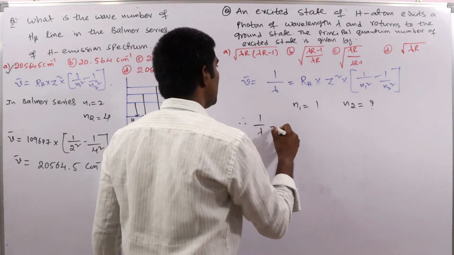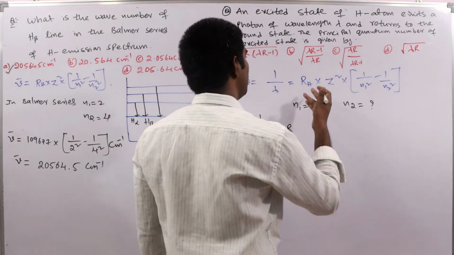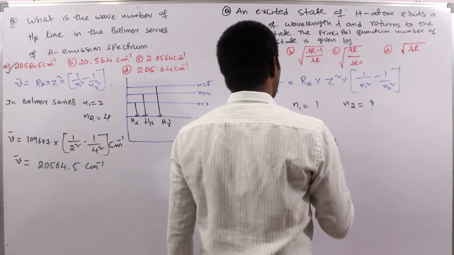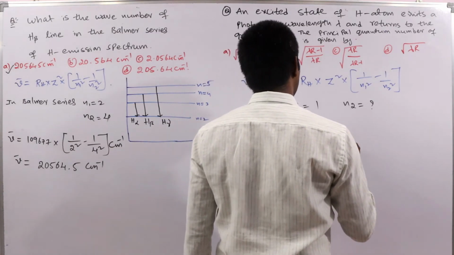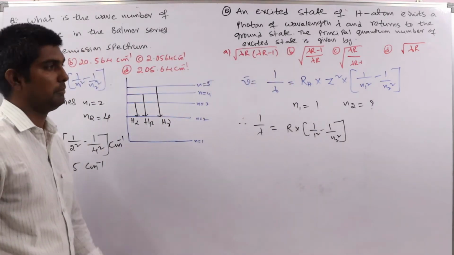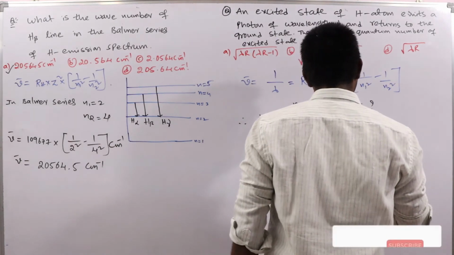1 by lambda is equal to R into, so here R is given, you can take RH or R, into 1 by 1 square minus 1 by N2 square.